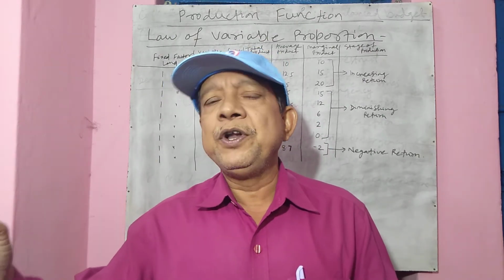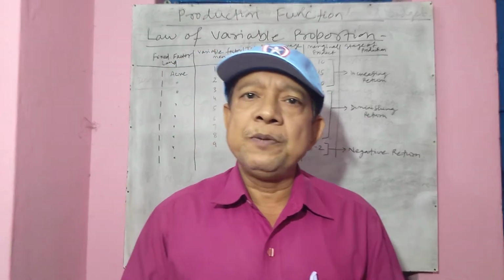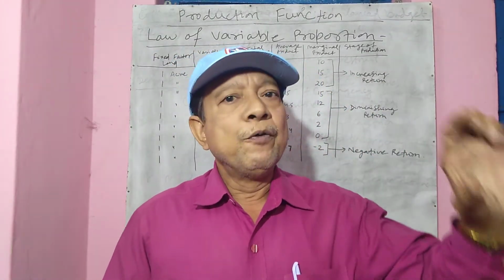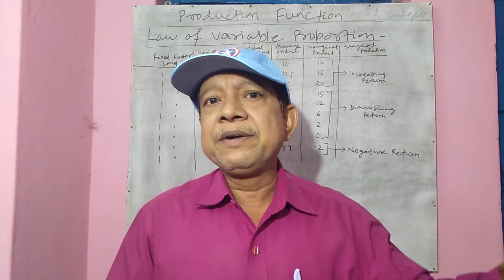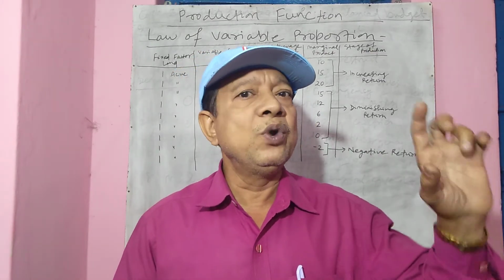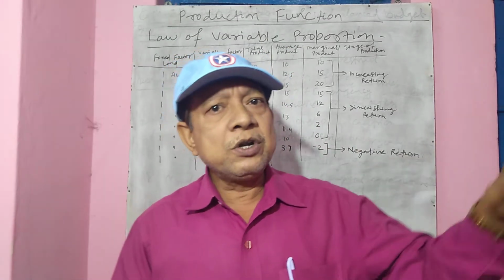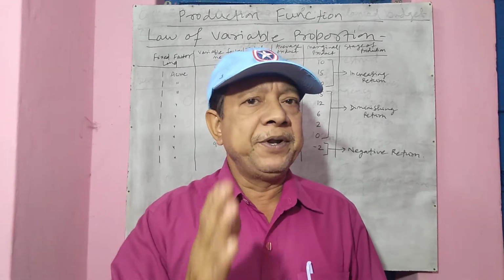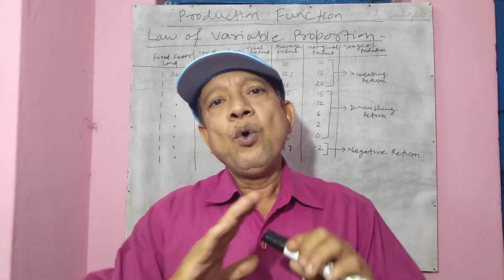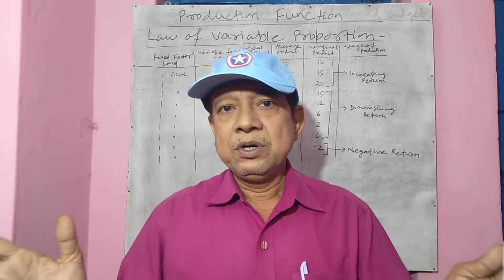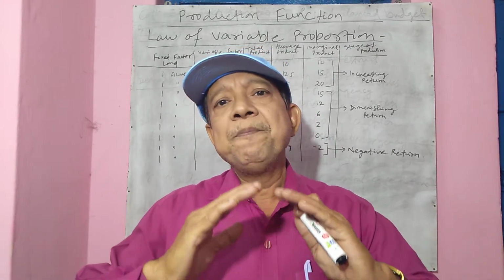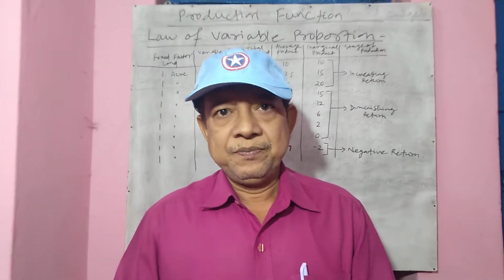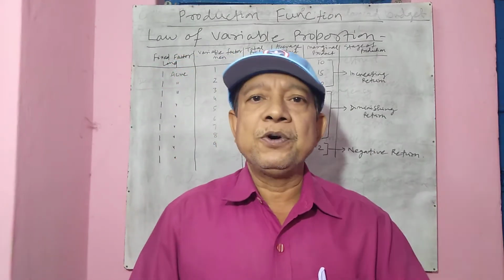So before you go to the long period, let us first discuss the short period production function. As I told you just now, short period is a period during which, to increase output, we cannot change the fixed cost, we can only change the variable cost, as a result of which you can increase the output to a certain extent, not to the fullest extent. So during that period, when some are fixed and some are variable, what will be the trend, the shape, the movement of the output? That is the point of discussion. That is called the short period production function.